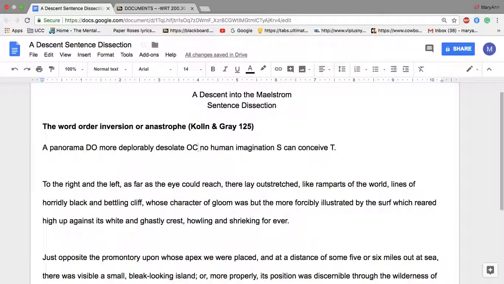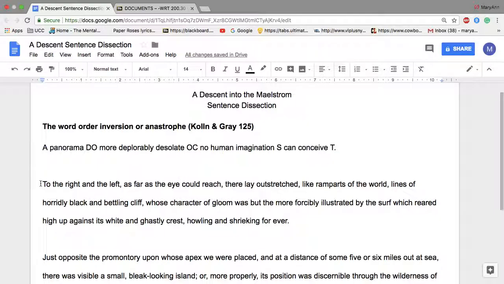So what the sentence really is saying, if it were in its traditional form, would be: no human imagination can conceive a panorama more deplorably desolate. By shifting the word order, the emphasis is changed to the panorama and how desolate it is, rather than the first part where the human is conceiving that panorama. So by inverting the word order, the author's really putting an emphasis on the natural landscape and painting a picture for the reader, setting up a tone to the story.